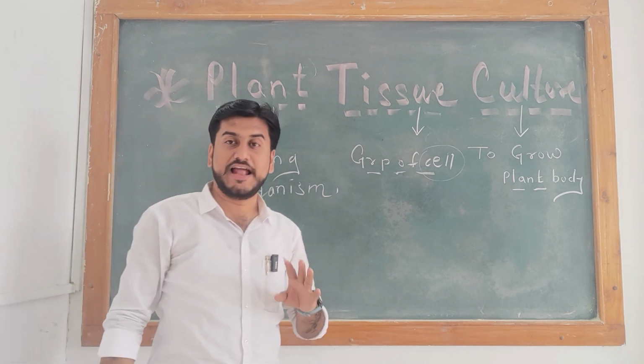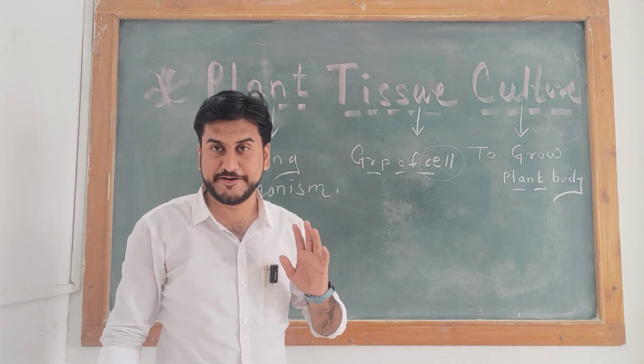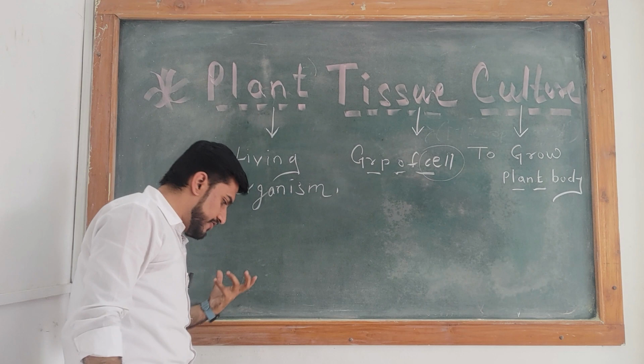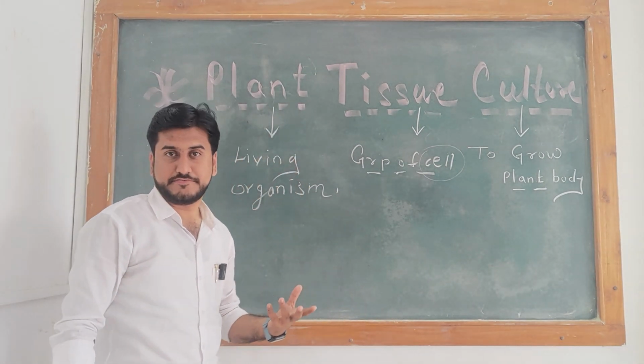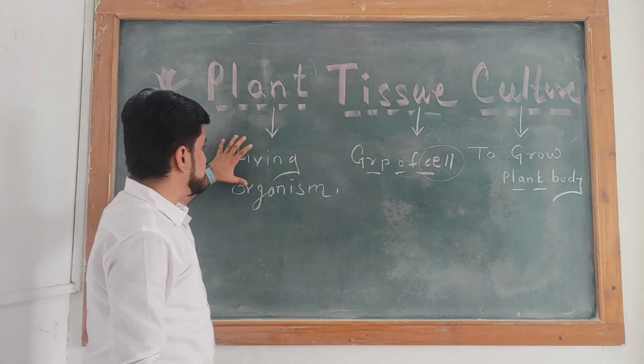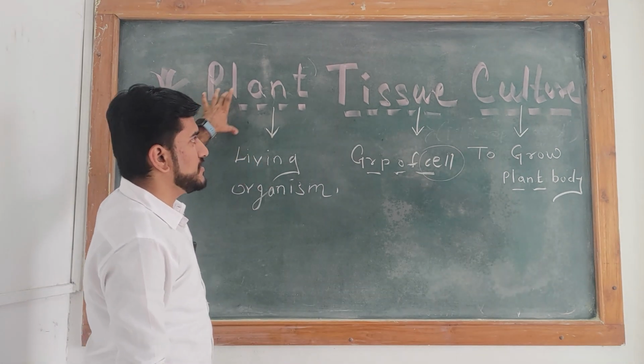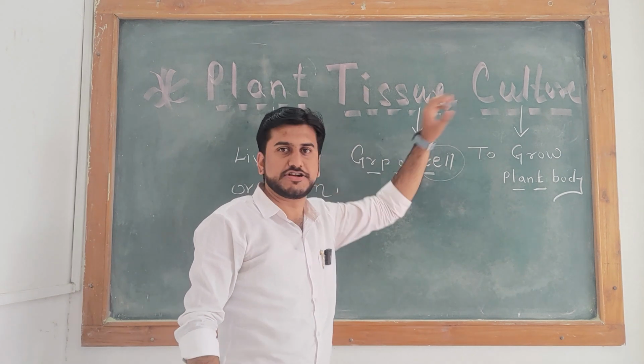We utilize the plant for the tissue culture technique, for the artificial reproduction method using micropropagation. Okay, so this is known as plant tissue culture.